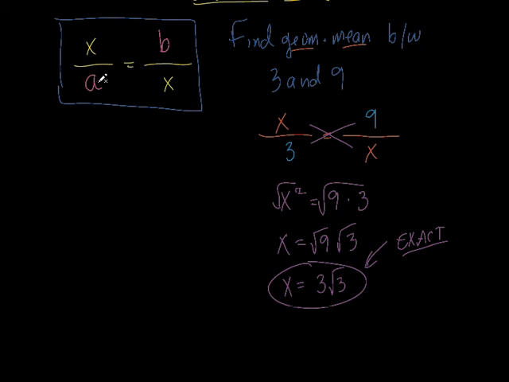If it says find the geometric mean, you just stick one of the numbers here, one of them here, cross multiply, and then you just work it out and simplify your answer. It's very, very simple. What's that? No. That's part of it. This is a tool that we're going to use to solve some missing sides of a triangle.